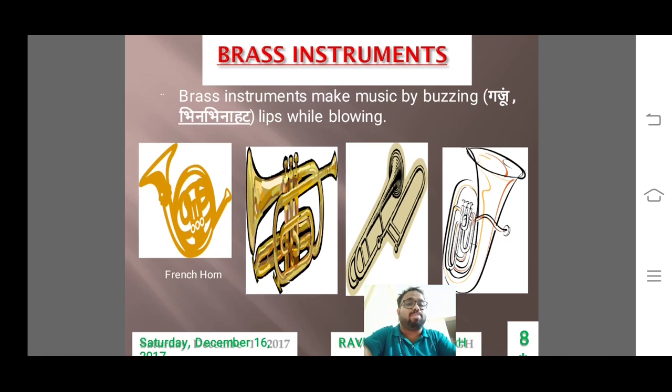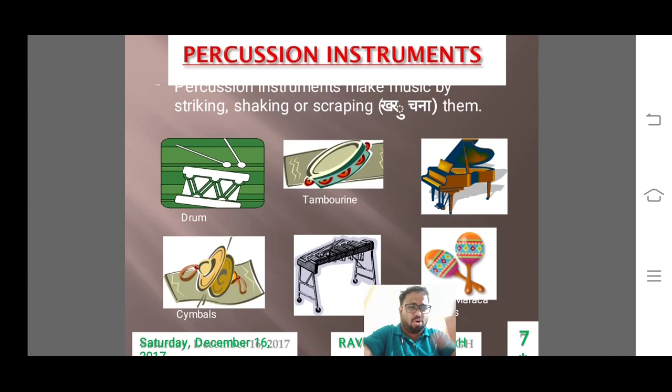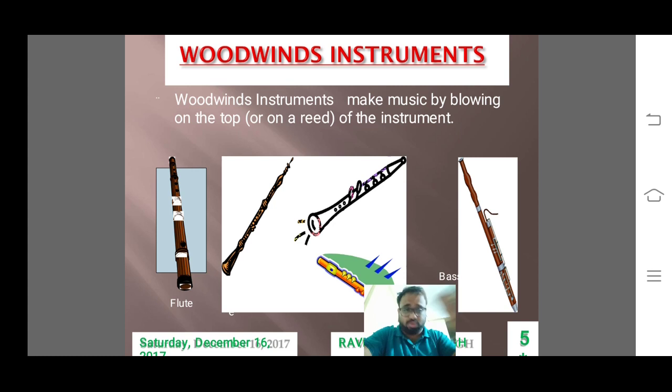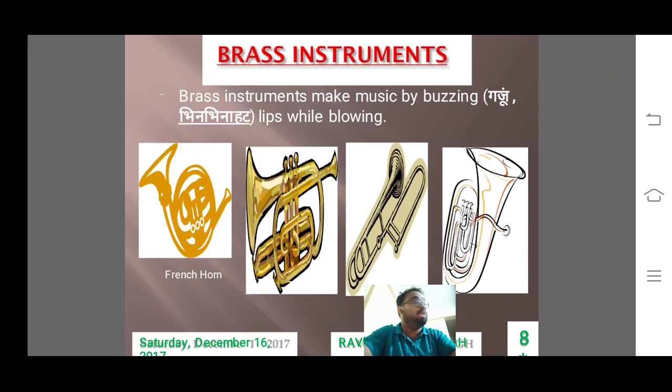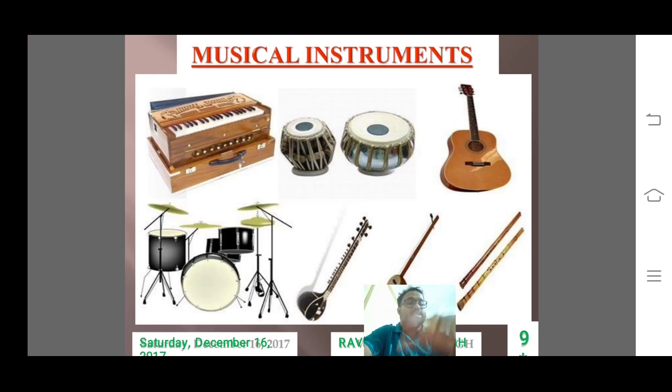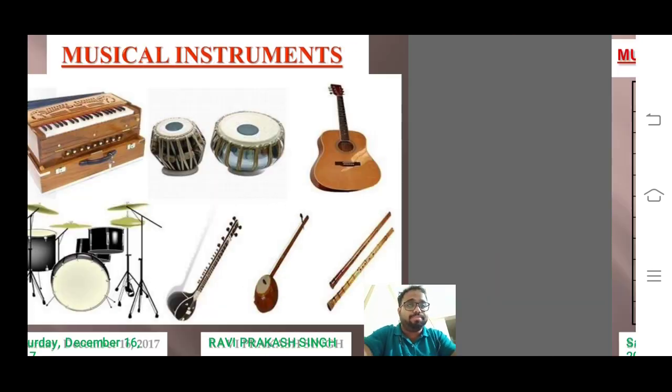And then you have brass. Brass means horn, which plays music by buzzing. Buzzing means when you blow with the lips, the air flow vibrates, and as a result the sound is produced. So these are the different kinds of instruments: woodwind, string, percussion and brass, which I already told you.